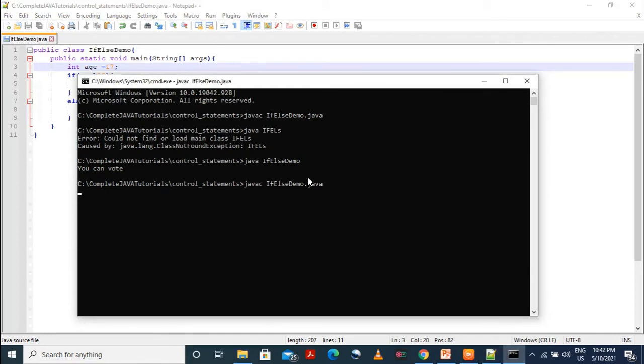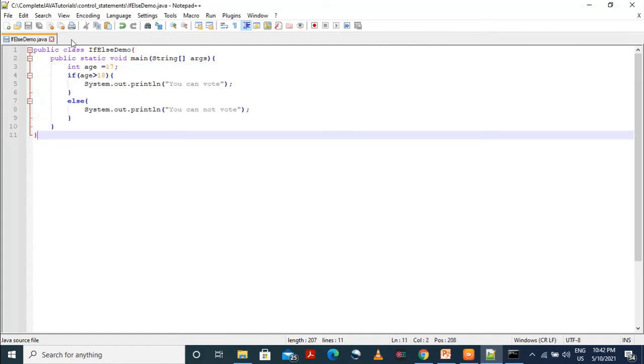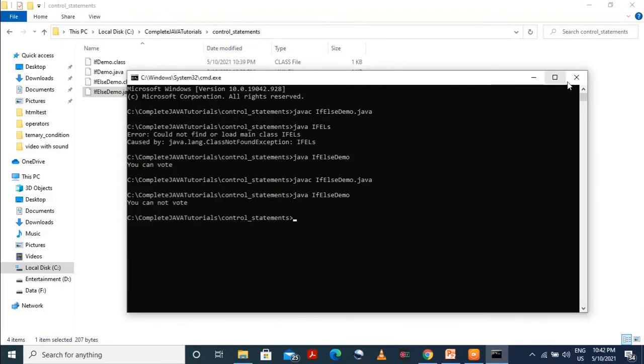Whenever we change anything in our Java file, we need to compile it again. Keep in mind this one thing, it is a very important thing, so it can be asked in your viva also. So javac and then the file name. Age is equal to 17. You cannot vote. And see here, you cannot vote.